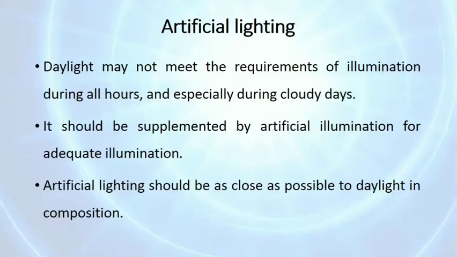So artificial lighting should be as close as possible to the daylight in its composition. It should be approximately equal to the daylight.